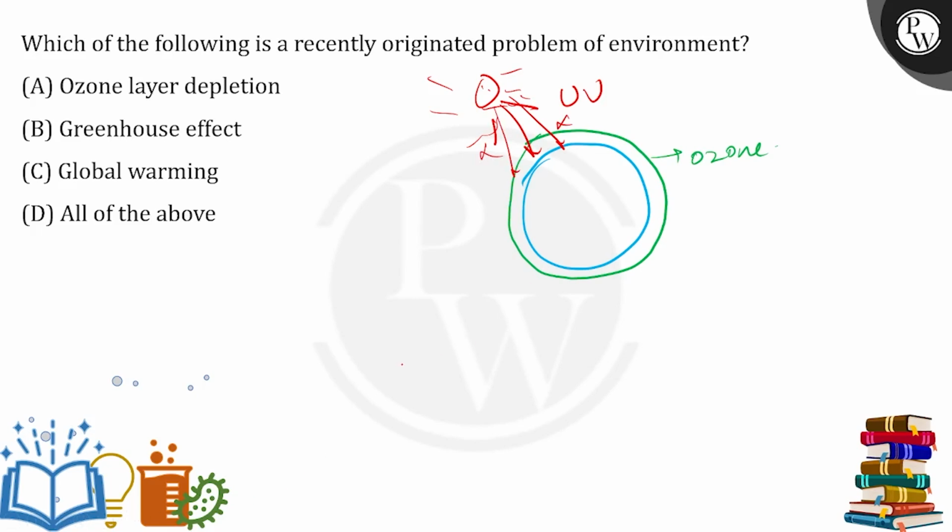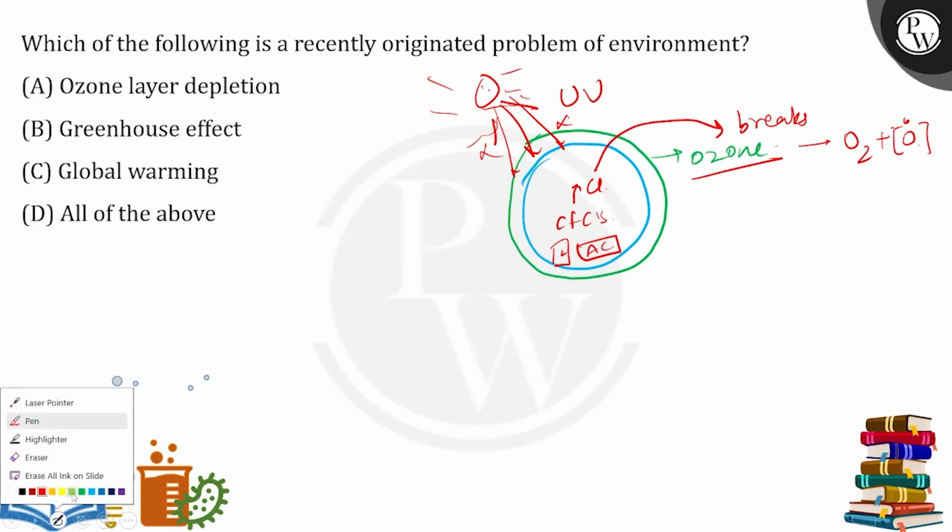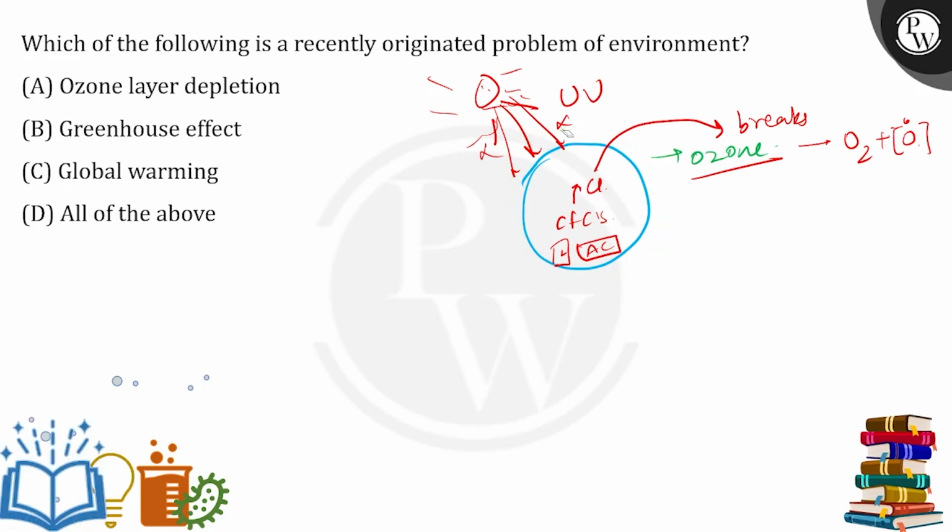Now what happened? Because of the use of CFCs that are liberated from refrigerators and ACs. The CFCs consist of chlorine and fluorine. The chlorine breaks the ozone into oxygen and elemental or radical oxygen. This leads to ozone depletion, and this has led to the formation of the ozone hole.